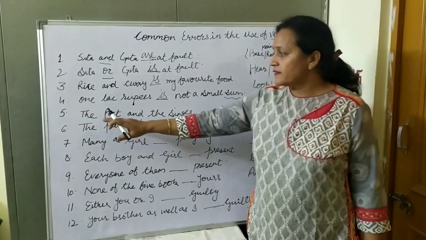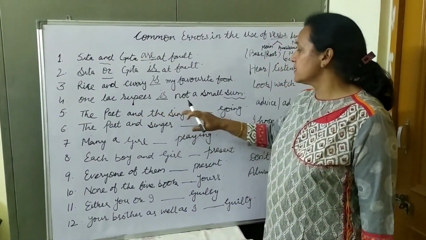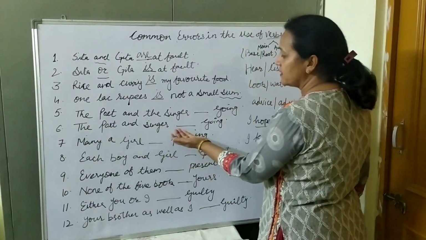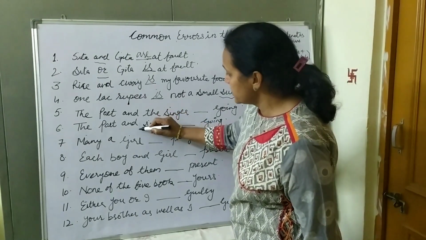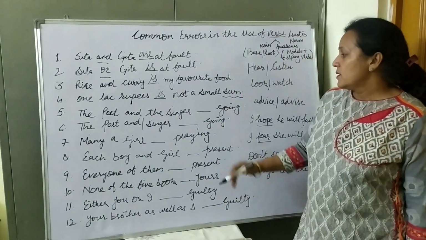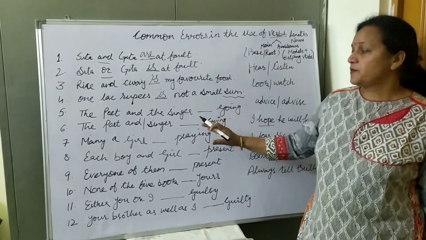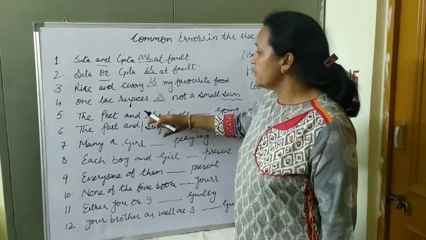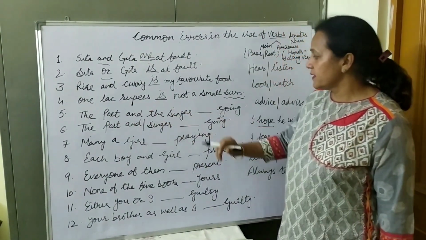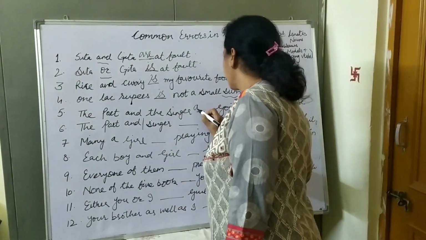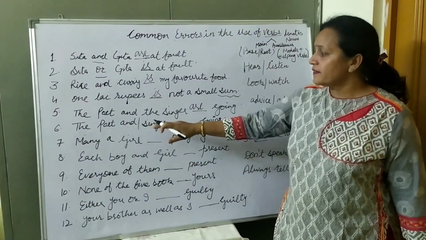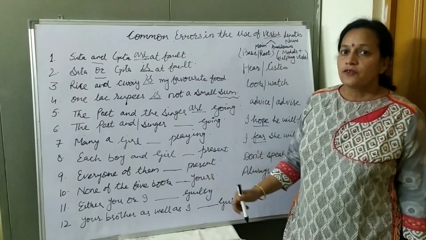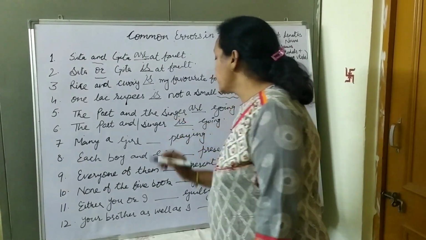Okay. In the next sentence, see friends, the poet and the singer dash going. Compare this sentence with the sixth sentence, the poet and singer dash going. Here is just the difference of the. But we will use different verbs in both sentences. Why? Here we are talking the poet and the singer means two persons. One is poet, the other is singer. So we will use are. In the next sentence, the poet and singer means we are talking about a single person who is poet as well as a singer. So we will use is. I hope you understand, friends.